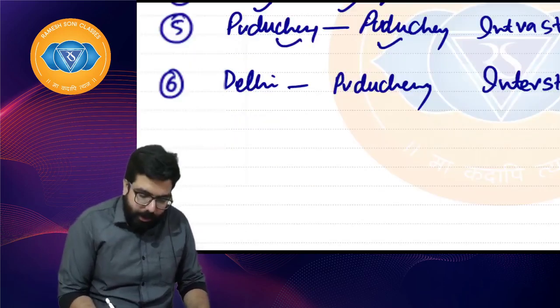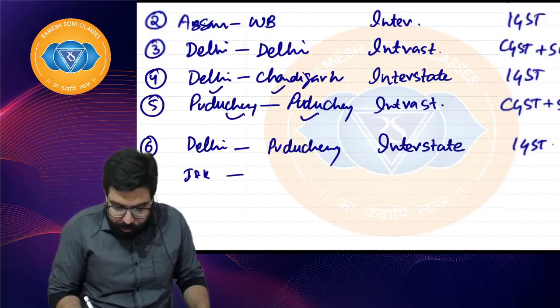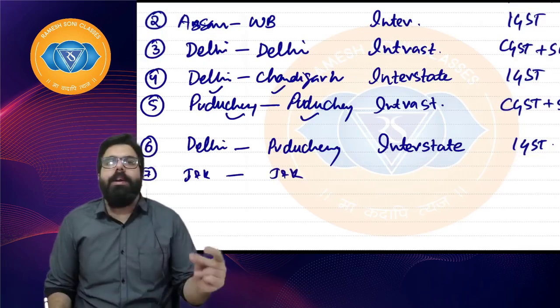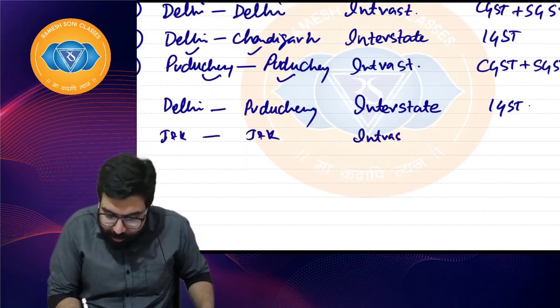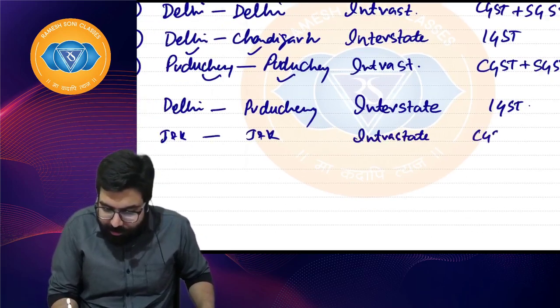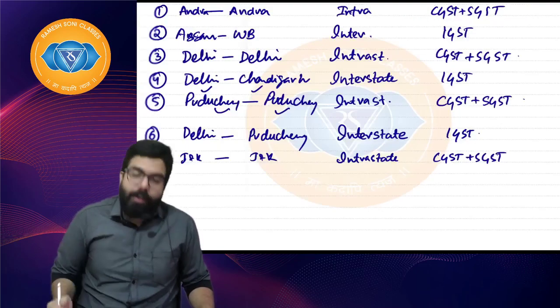Sir, supposingly it is Jammu and Kashmir to Jammu and Kashmir. My question to you guys, Jammu and Kashmir to Jammu and Kashmir. Intrastate or intra-UT? Sir, you will say it is intrastate. Sir, intrastate means CGST plus SGST. Sir, can I go ahead, everyone?